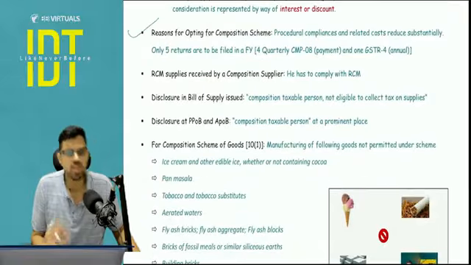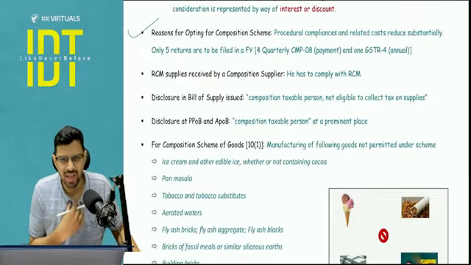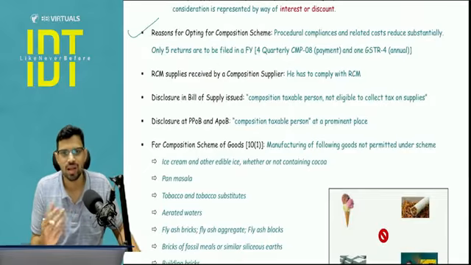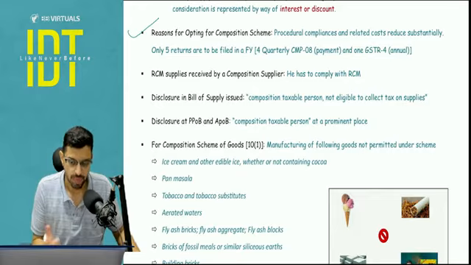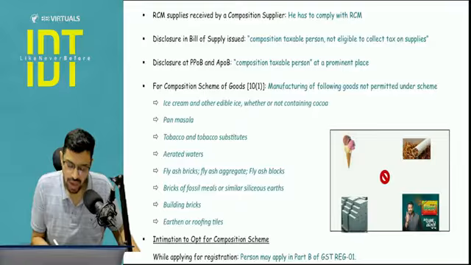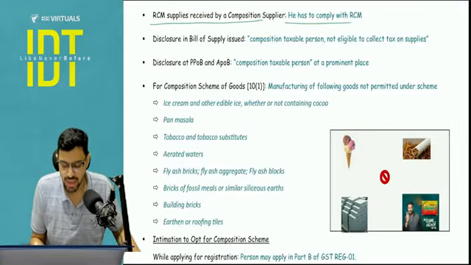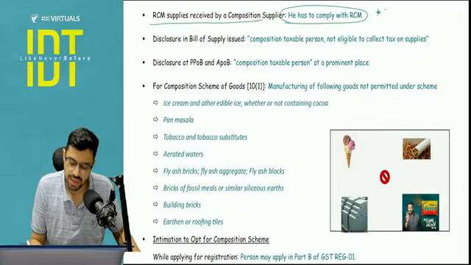Reasons for opting composition scheme: basically the procedural compliance is easier. You just need to go for 5 filings. One is the quarterly payment in CMP 08 and one is a yearly GSTR 4. Okay, so that is done. RCM supplies received by composition supplier: yes, you have to comply with RCM except in 2 cases: security personnel and commercial property rent.